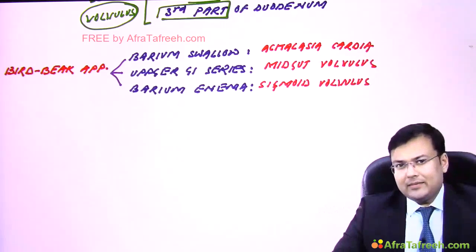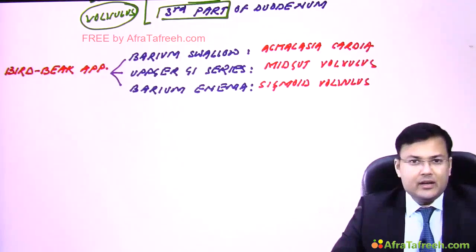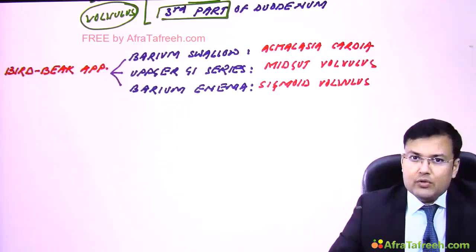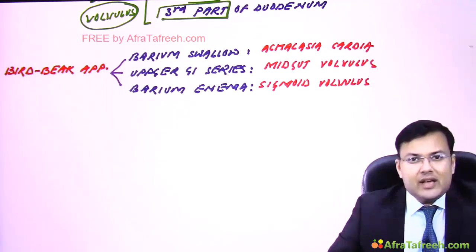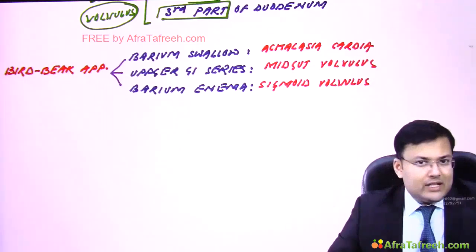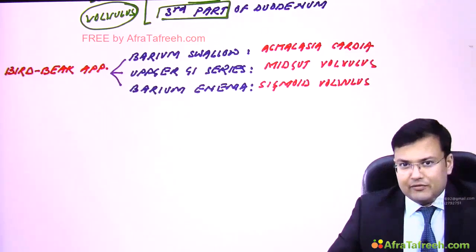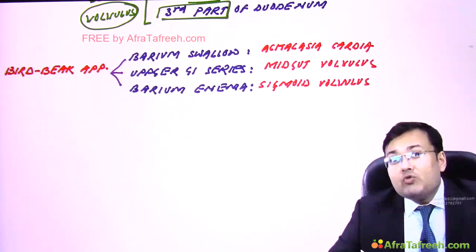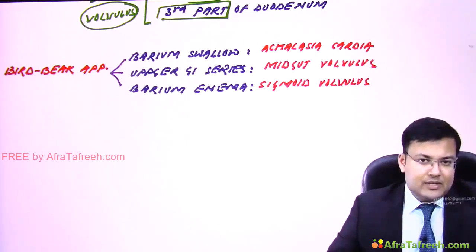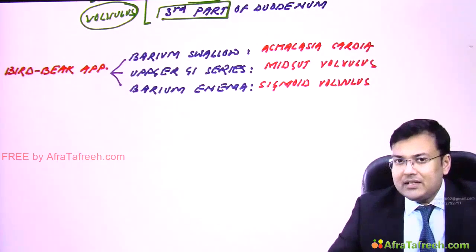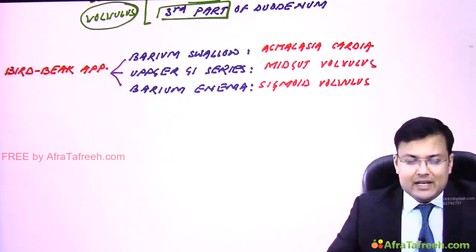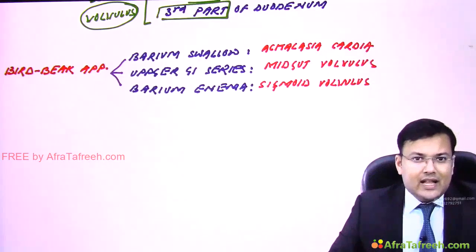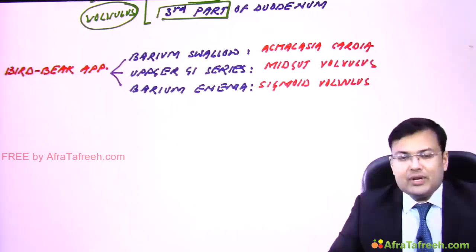Now coming to the management, it's very easy to remember. See, if a patient is acutely ill and there is peritonitis, what do we go for? We go for emergency exploratory laparotomy. Why is there peritonitis? Because the patient has perforation. Second problem, the patient is symptomatic because of volvulus, and this volvulus leads to obstruction. So we have to do the stabilization. We give IV fluids, IV antibiotics. We go for proximal nasogastric aspiration, and then we take the patient for exploratory laparotomy.